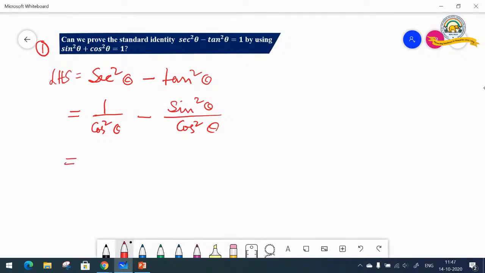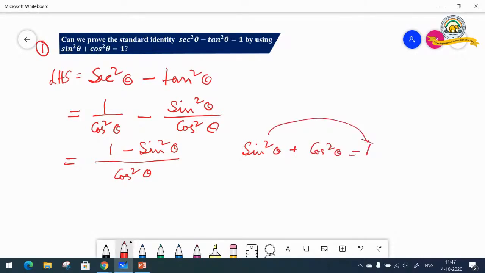Equal to 1 by cos square theta minus sine square by cos square. So what is the common denominator? Cos square theta. So I'm getting here 1 minus sine square theta. Therefore, we already know sine square theta plus cos square theta equal to 1. So 1 minus sine square theta, if I bring it on the other side, what do I get?